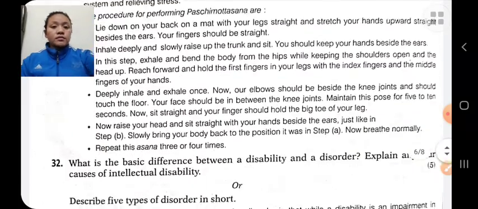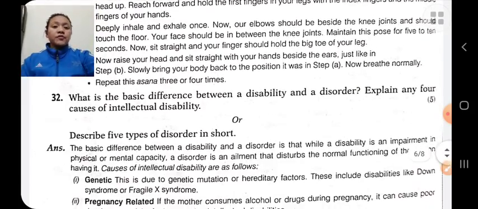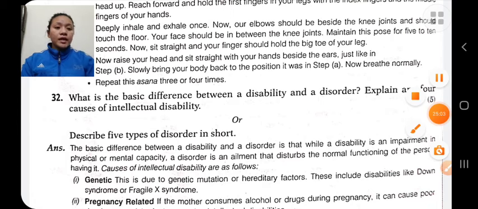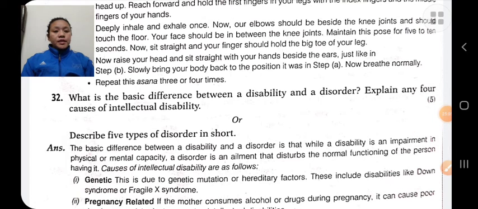Next is, what is the basic difference between disability and disorders? Disability is an impairment that may be physical, intellectual, cognitive, etc., which affects a person's day-to-day activity.